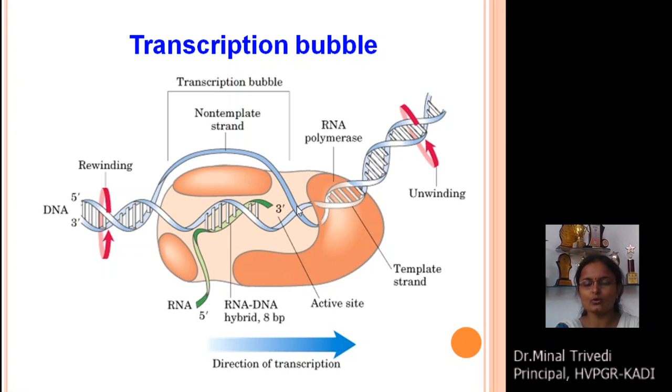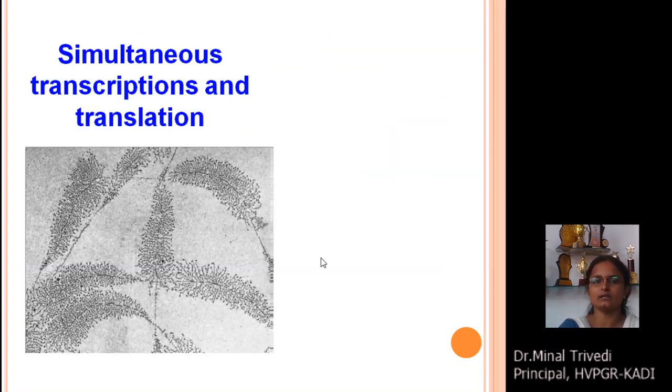As the process is going on, new RNA nucleotides are added over here, and at the back side of the DNA-RNA hybrid, the bonds are broken down. So the 5' end of your RNA chain, or nascent RNA molecule, is getting extended. That is known as elongation. So this picture explains the transcription bubble and how the mechanism of transcription is getting elongated. You can see over here.